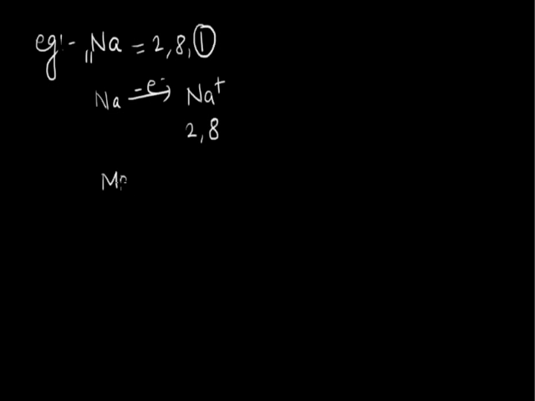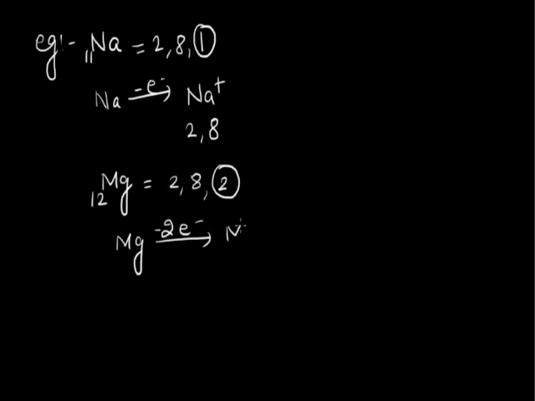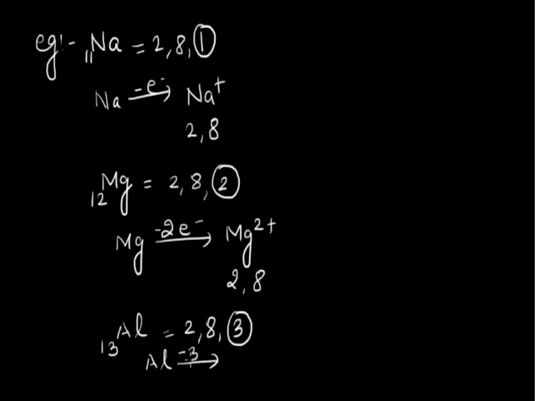Another example we can take is magnesium, whose atomic number is 12. Its configuration is 2,8,2, so it has 2 electrons in its outermost shell. Again, magnesium, in order to gain stability, loses 2 electrons and forms Mg2+, whose configuration becomes 2,8. Similarly, aluminium, whose configuration is 2,8,3, has 3 valence electrons, and to gain stability, it loses 3 electrons to form Al3+.